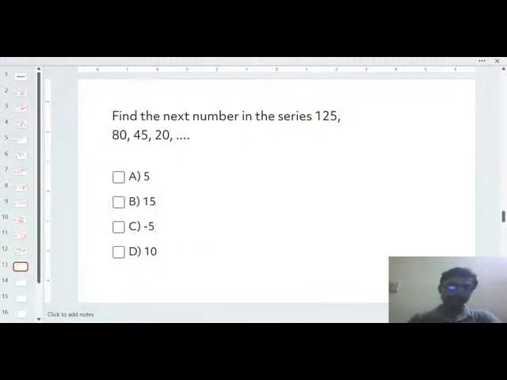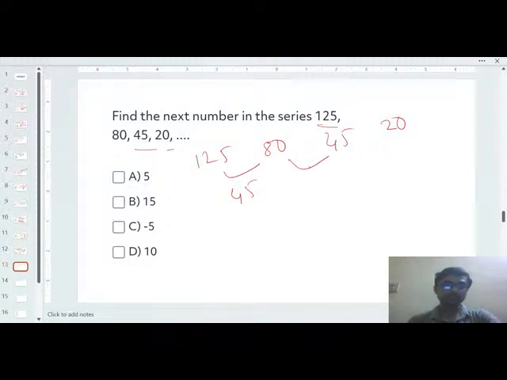So next question is, find the next number in the series 125, 80, 45, 20. Again, you have to identify the relationship between them. So just take the difference between all these numbers. Here the difference is 45, here the difference is 35, here the difference is 25. So it's very easy.